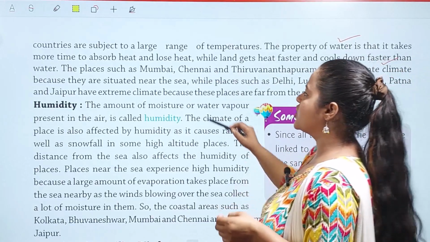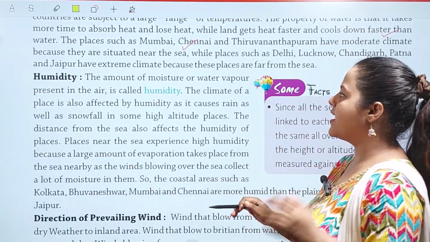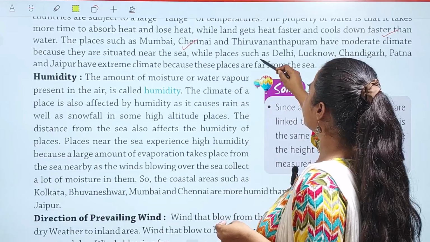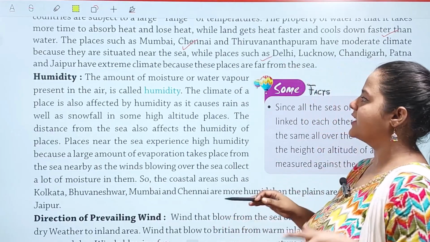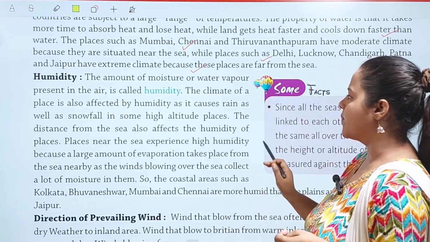Places such as Mumbai, Chennai and Thiruvananthapuram have a moderate climate because they are situated near the sea. While places such as Delhi, Lucknow, Chandigarh, Patna and Jaipur have an extreme climate, because these places are far away from the sea.